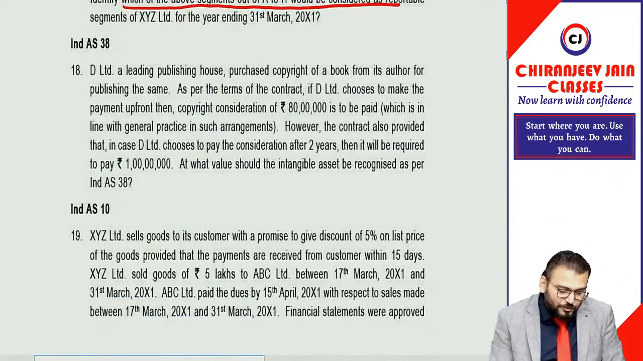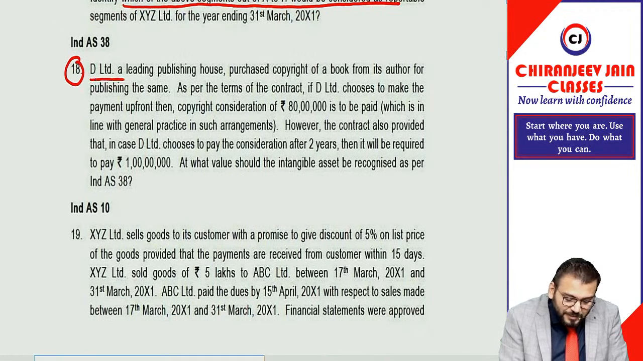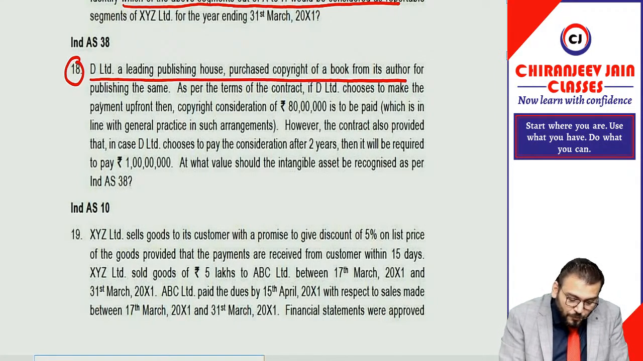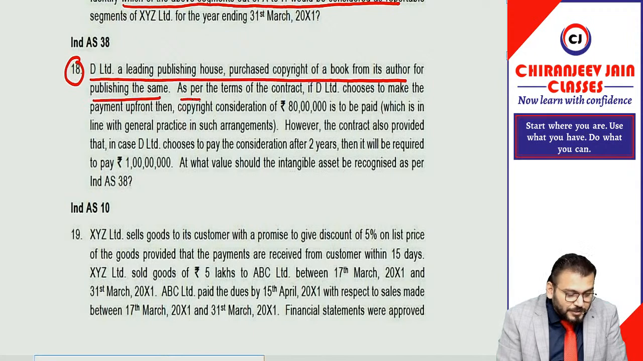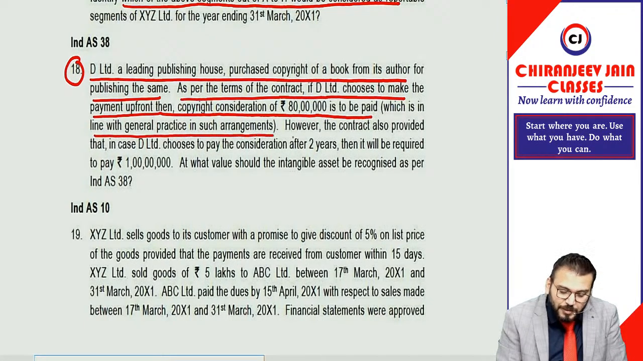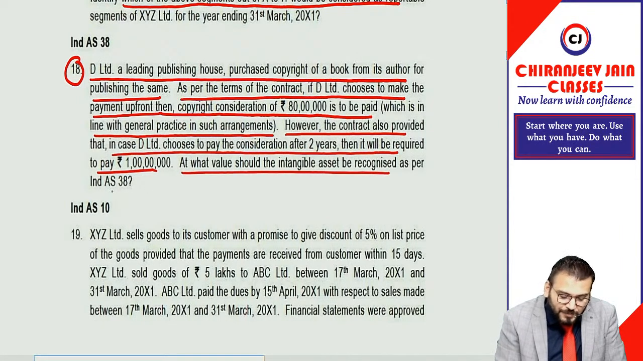Then, coming to the next question, Ind AS 38. D Limited is a leading publishing house that purchased copyright of a book from its author. So the question is related to intangible assets for publishing the same. As per the terms of the contract, if D Limited chooses to make the payment upfront, then the copyright consideration will be 80 lakh, which is in line with the general practice in such arrangements. However, the contract also provided that in case D Limited chooses to pay consideration after 2 years, then it will be required to pay 1 crore. At what value will the intangible asset be recognized as per Ind AS 38?